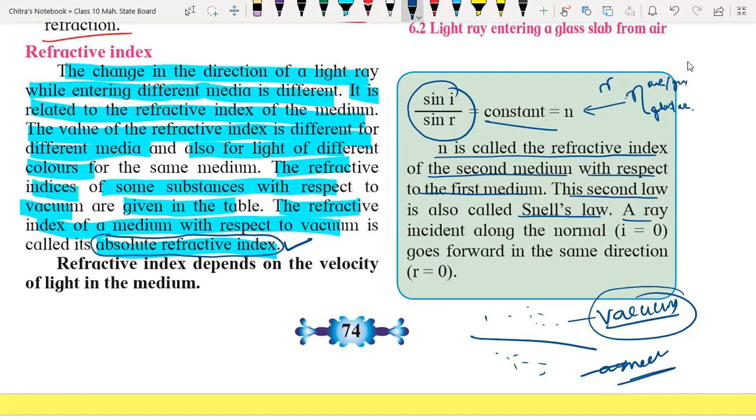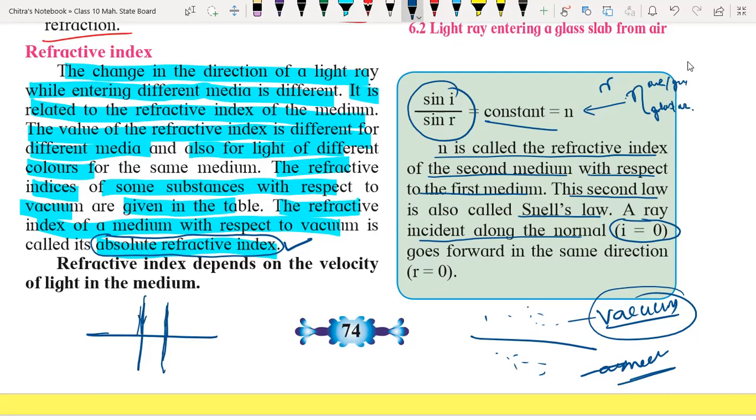A ray incident along the normal has i equal to 0. Suppose this is the surface and this is the normal, and the light ray enters along the normal itself, perpendicular to the surface. It is not changing its original path.